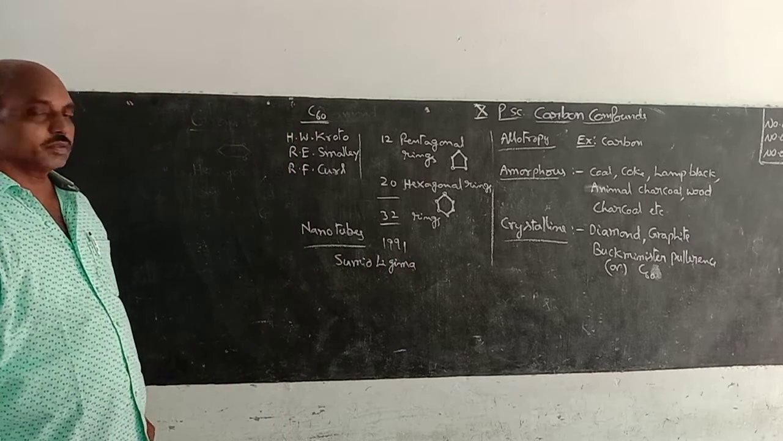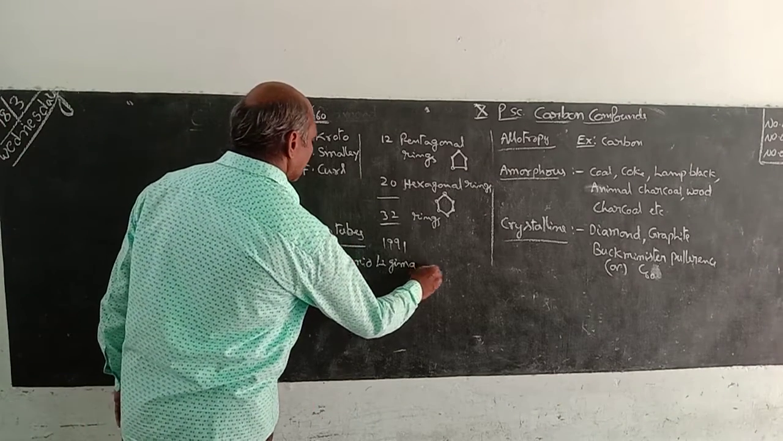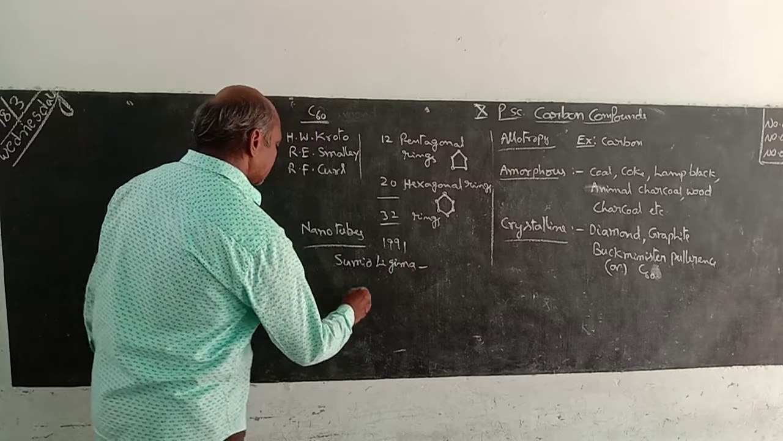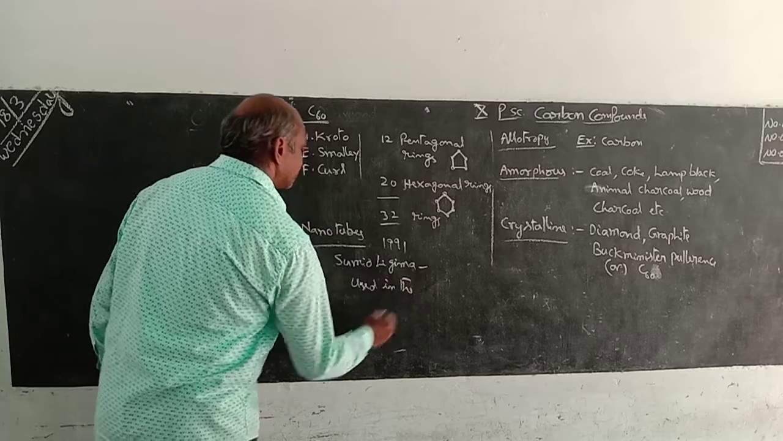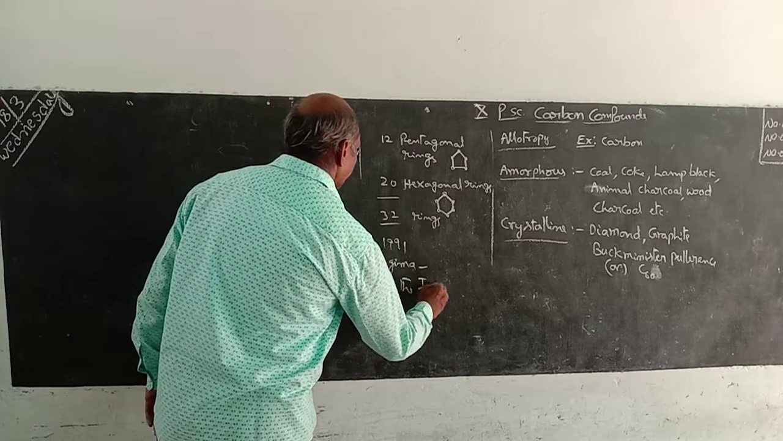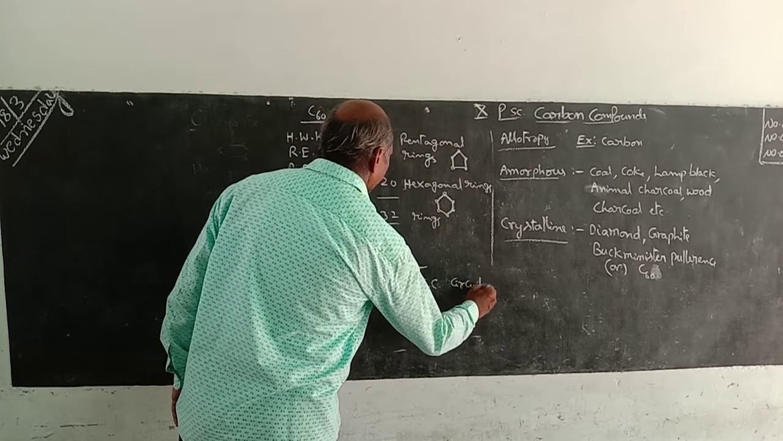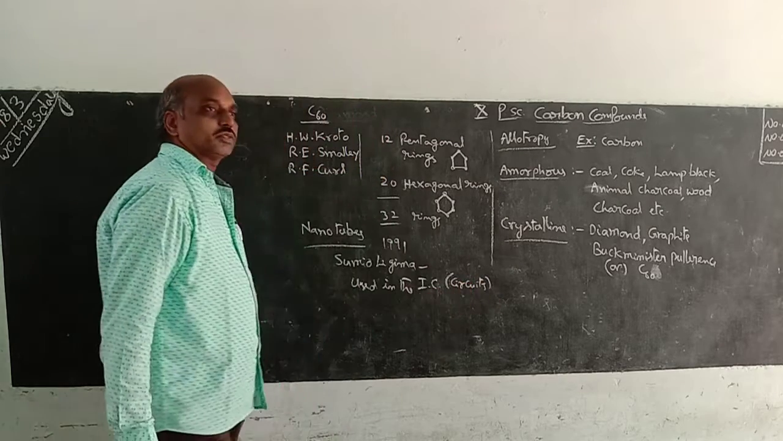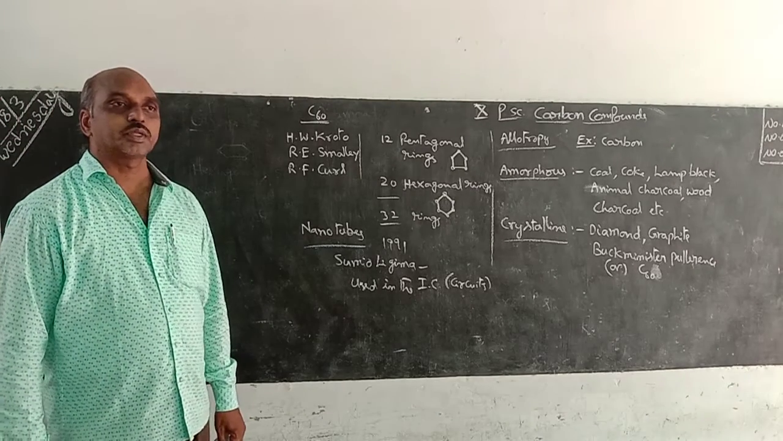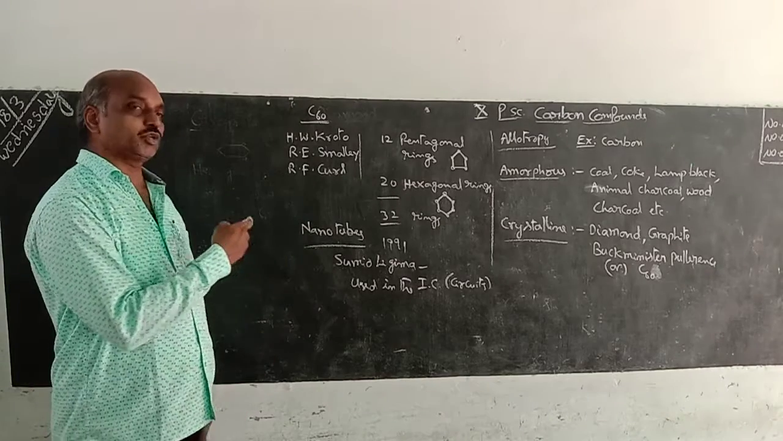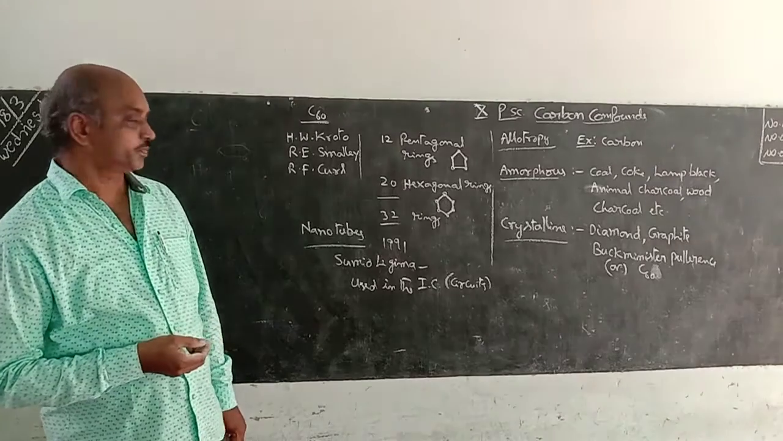In 1991, the scientist Sumio Iijima discovered these nanotubes. What are the uses of these nanotubes? They are used in ICs, integrated circuits. Integrated circuit means very small nano circuits. In nano circuits, instead of copper wires, we use these nanotubes to join the different electronic components.